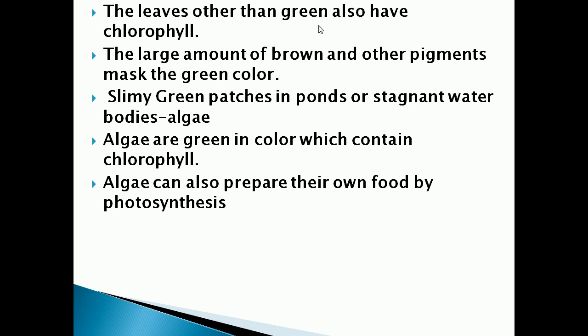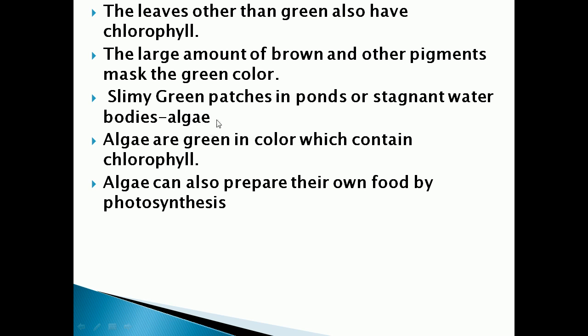Then we can see green patches in ponds and stagnant water bodies, isn't it? Have you ever seen green color in ponds and stagnant water bodies? Why is it green in color, do you know? Because the green patches are due to the presence of an organism called algae. Algae are microorganisms.